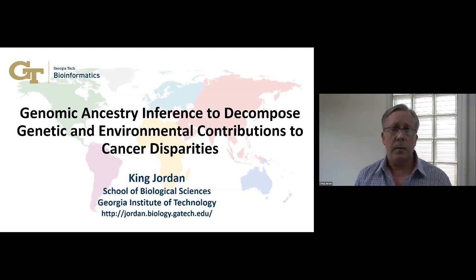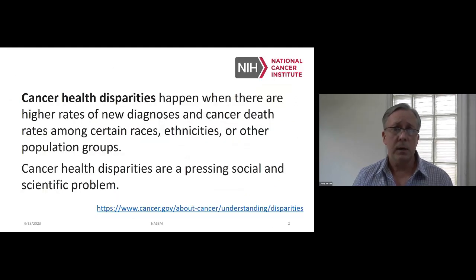And I'm going to talk about how genomic ancestry inference can be used to decompose genetic and environmental contributions to cancer disparities. So the U.S. National Cancer Institute defines cancer health disparities as higher rates of new diagnoses and cancer death rates among certain races, ethnicities, or other population groups.